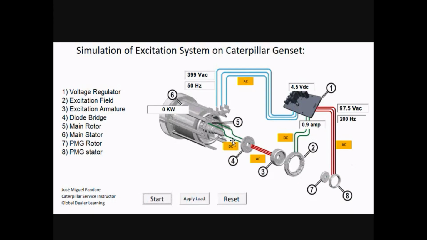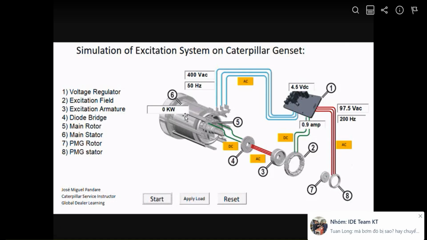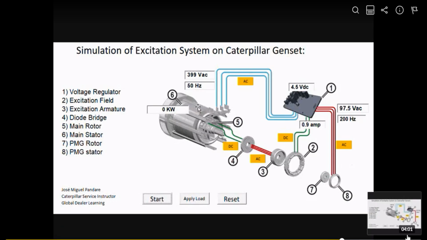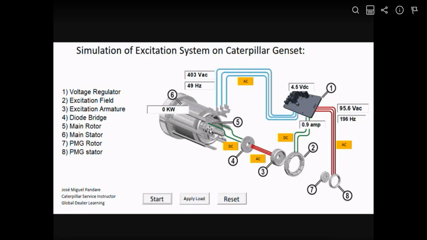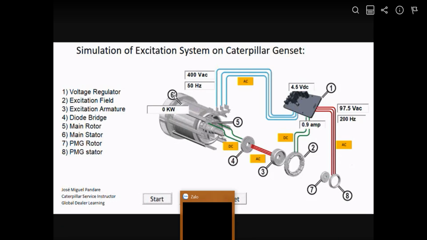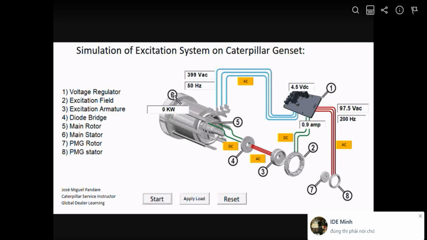The DC voltage from the diode bridge is coming then to the main rotor, which will produce a bigger magnetic field. Still in movement, this bigger magnetic field will touch the coils on the main stator.